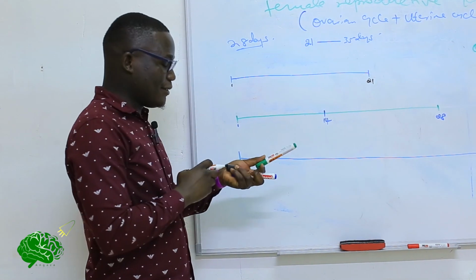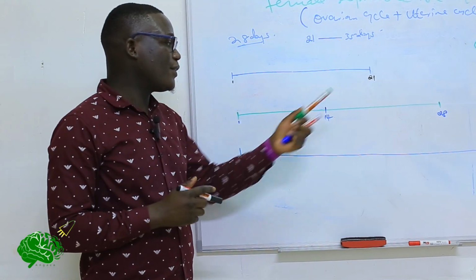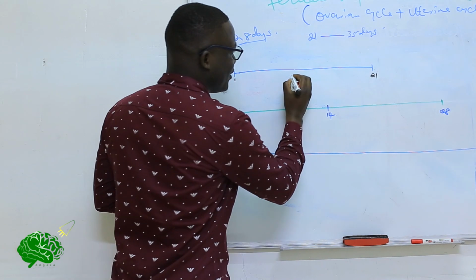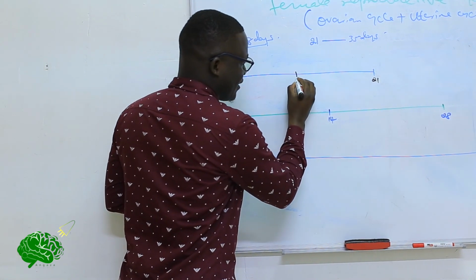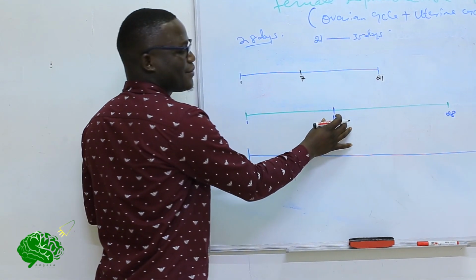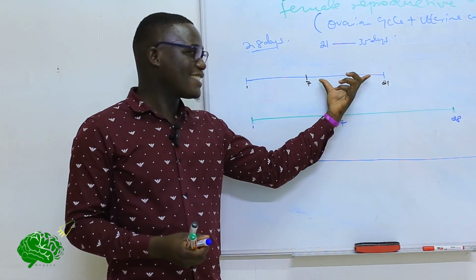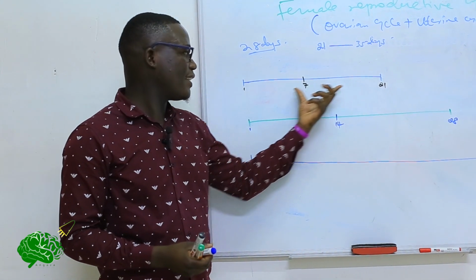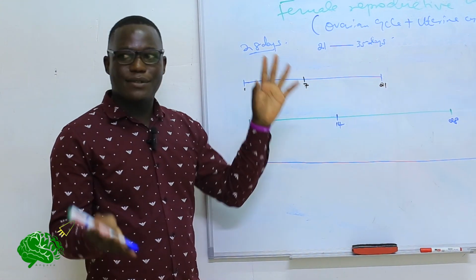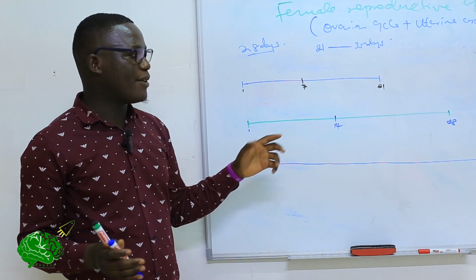It means that this individual will actually ovulate at day 7, not day 14 as for the case of this one, because we said it is normally the last day that is fairly constant. The first day is variable due to a number of factors.